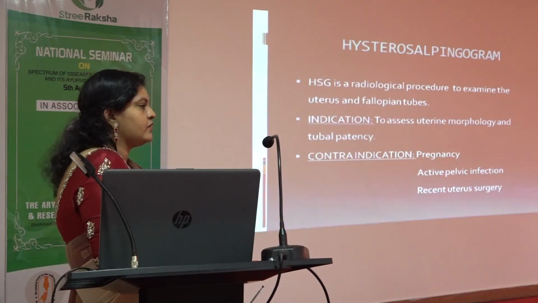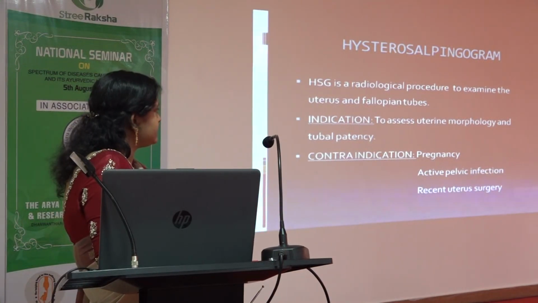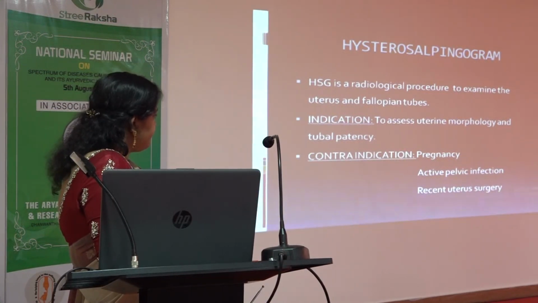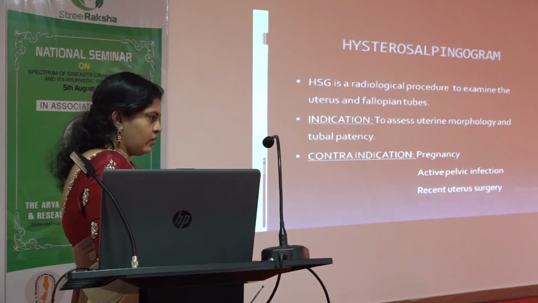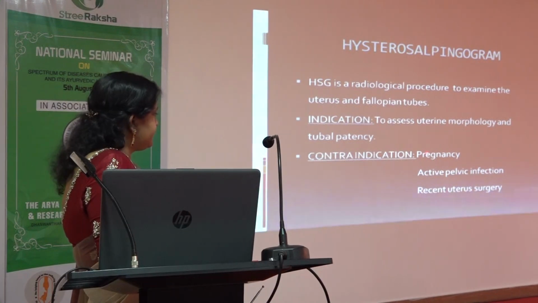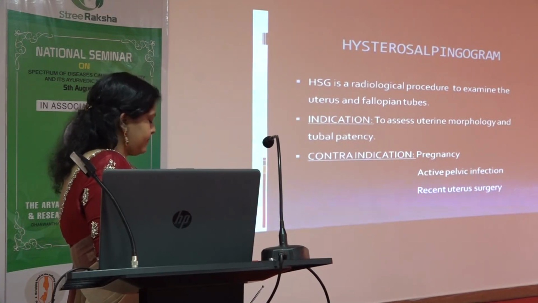The second is, even if the follicular study is normal but the patient still can't become pregnant after 1 month, then we can offer HSG, which is hysterosalpingogram. It is a very minor procedure which we do to examine the uterus and the fallopian tubes. The indication is to see the uterine morphology as well as the tubal patency. The uterine morphology can be detected in ultrasound itself, but the tubal patency can be seen only in hysterosalpingogram. So even if the follicular study is normal, if the tubal patency is not there, she can't become pregnant. The contraindications are pregnancy and any pelvic infection. If it's there and we do the procedure, the infection will flare up.